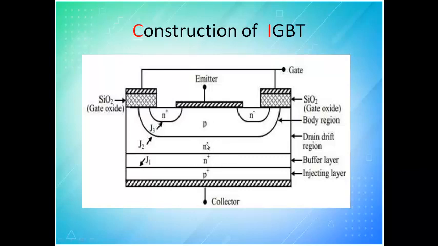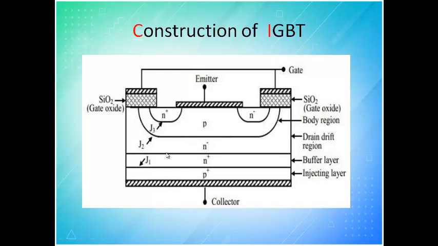N minus is highly doped, N plus is lightly doped. Wherever you see plus, it is lightly doped, and wherever you see minus, it is highly doped. So when you take the junction of your IGBT, it is a 3-junction device. So you have junction 1, junction 2 and junction 3.